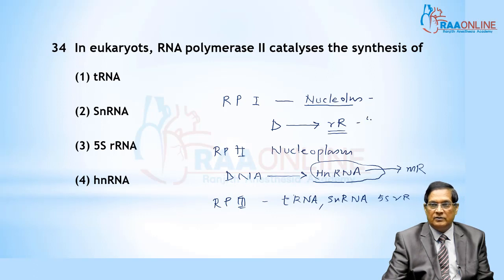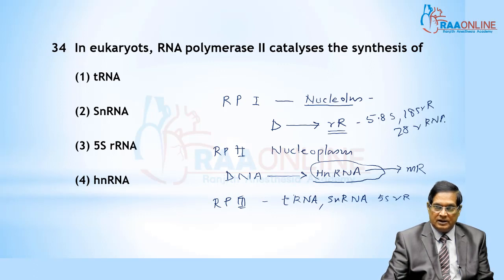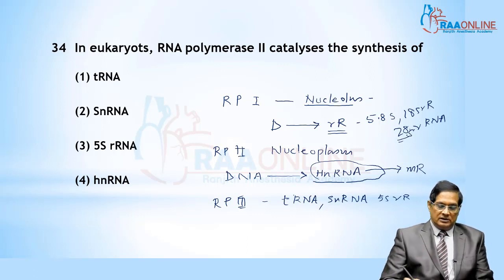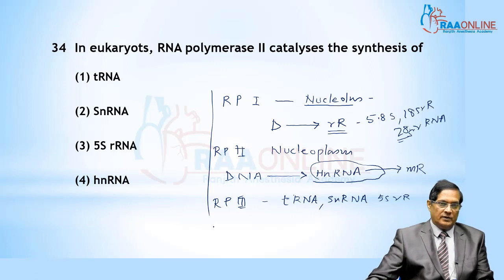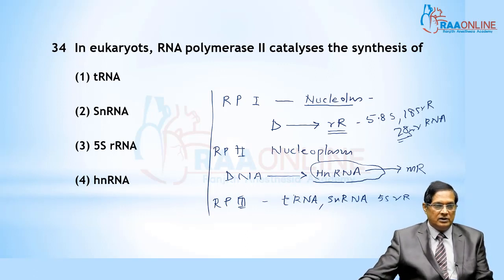Whereas the 5.8S type rRNA, 18S type of rRNA, and 28S type of rRNA, these three types of rRNA, are also seen in your NCERT book. Please read carefully. These are the different types of rRNA in the case of the eukaryotic cell.